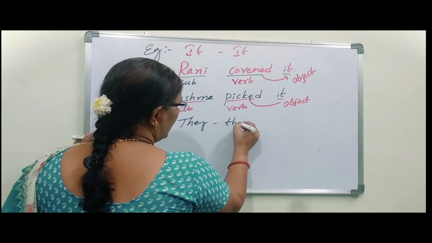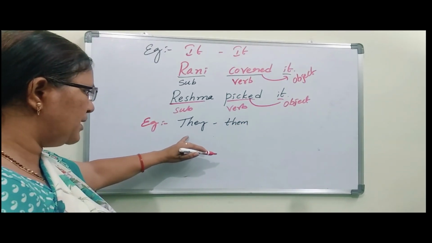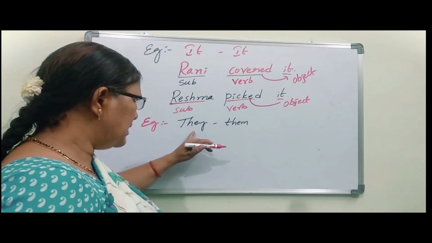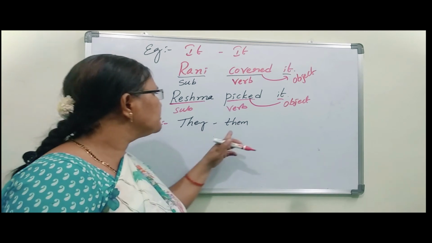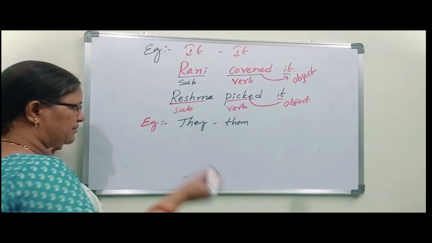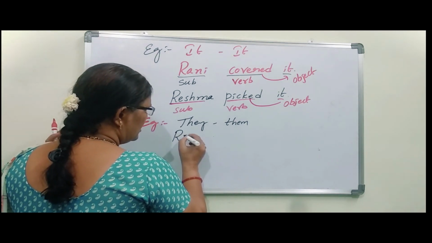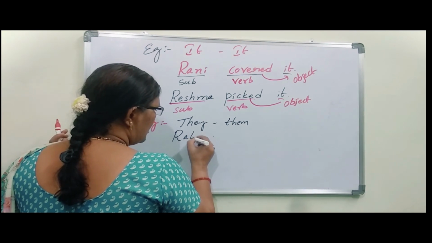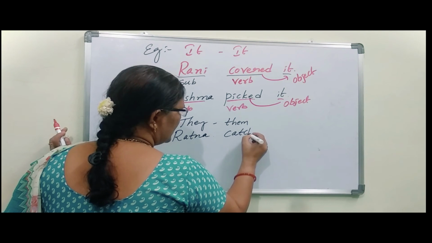They, them. So if they is there as a subjectual pronoun, in the place of subject it stands as they. If it comes in the place of object, they becomes them. Okay. So, Ratna catched them.